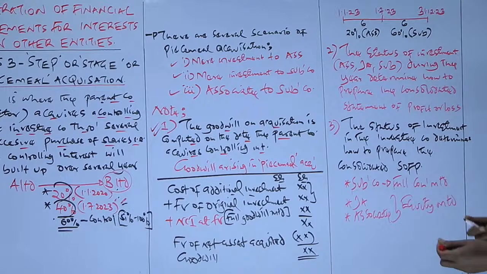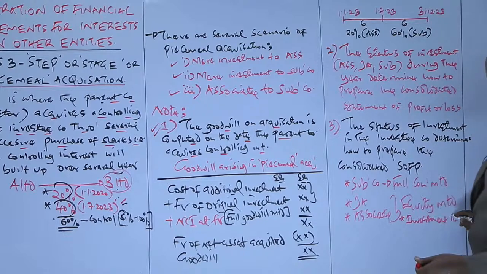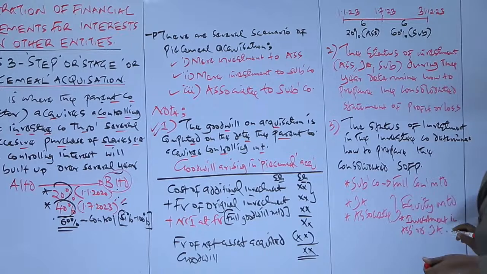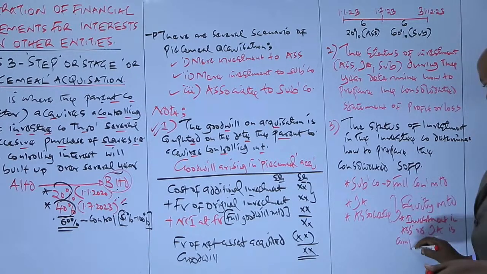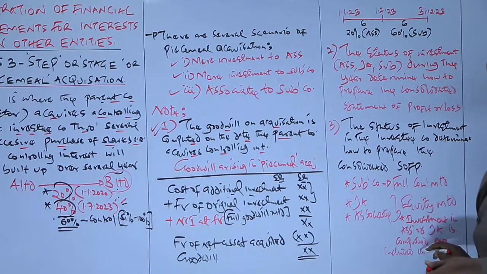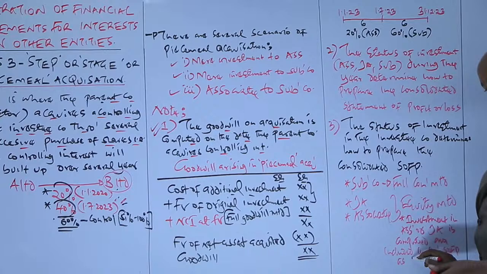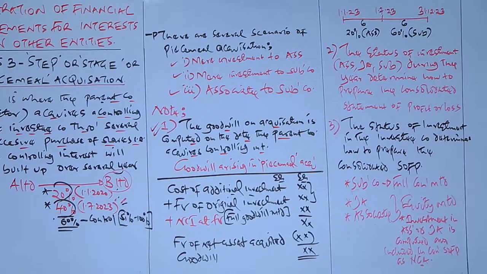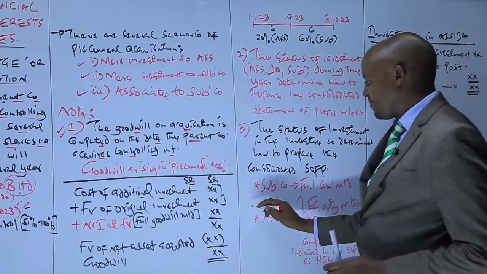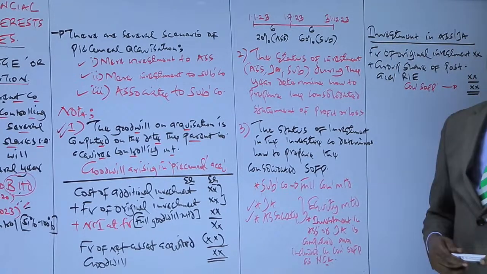So we can say here, investment in associate or joint arrangement is computed and included in the consolidated statement of financial position as a non-current asset, which will be included if the investee company at the end of the year is an associate or a joint arrangement.